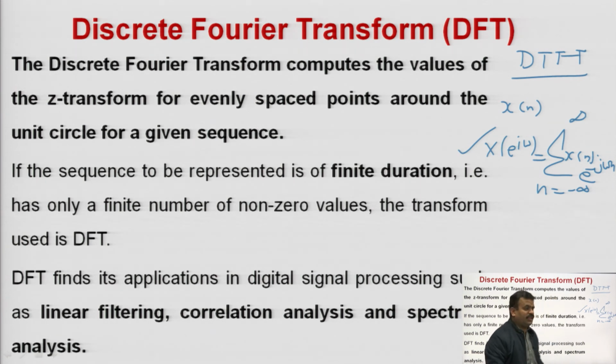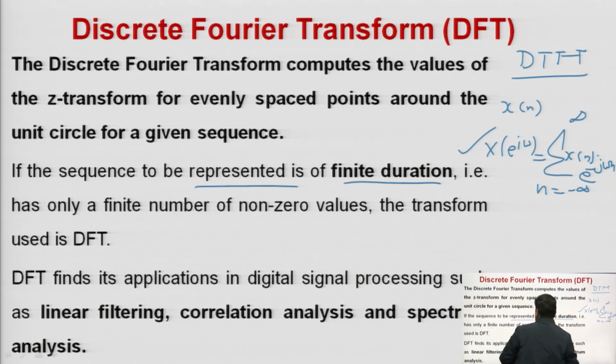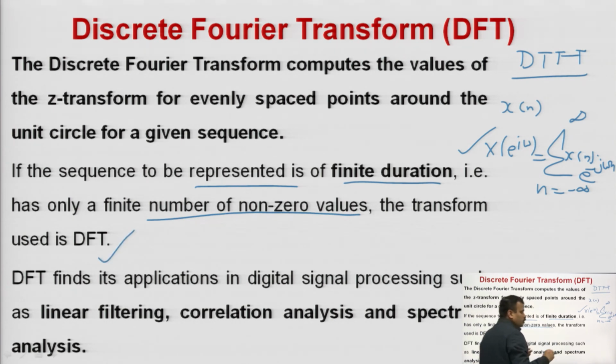But in the DFT you require finite length sequences. The discrete Fourier transform computes the value of the Z transform at evenly spaced points around the unit circle for a given sequence. If the sequence to be represented is of finite duration, with only a finite number of non-zero values, then that transform will be your DFT. So, for periodic values or non-zero finite duration values we use the DFT, and practically we prefer the DFT, not the DTFT.